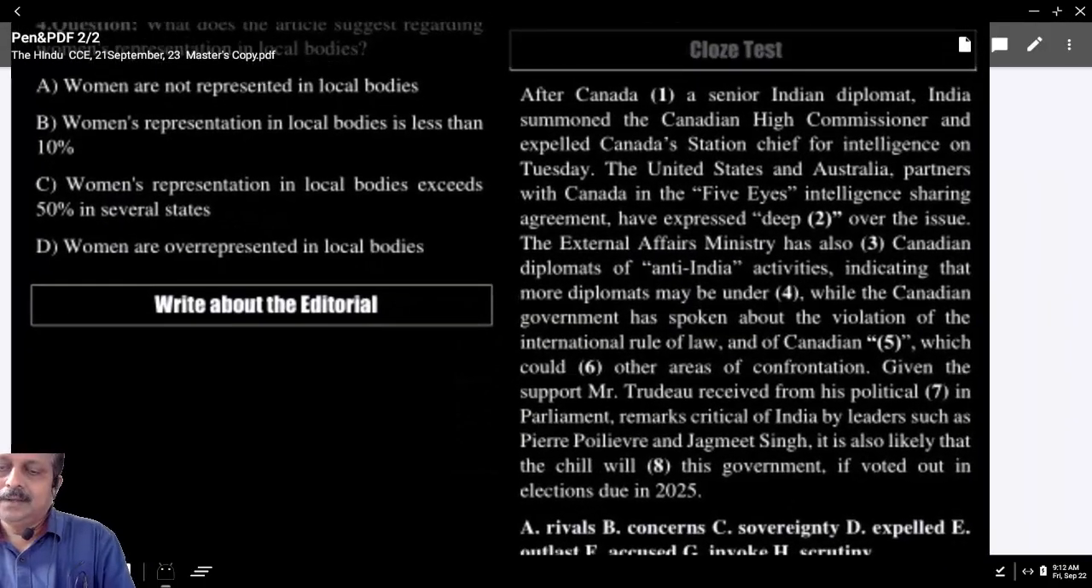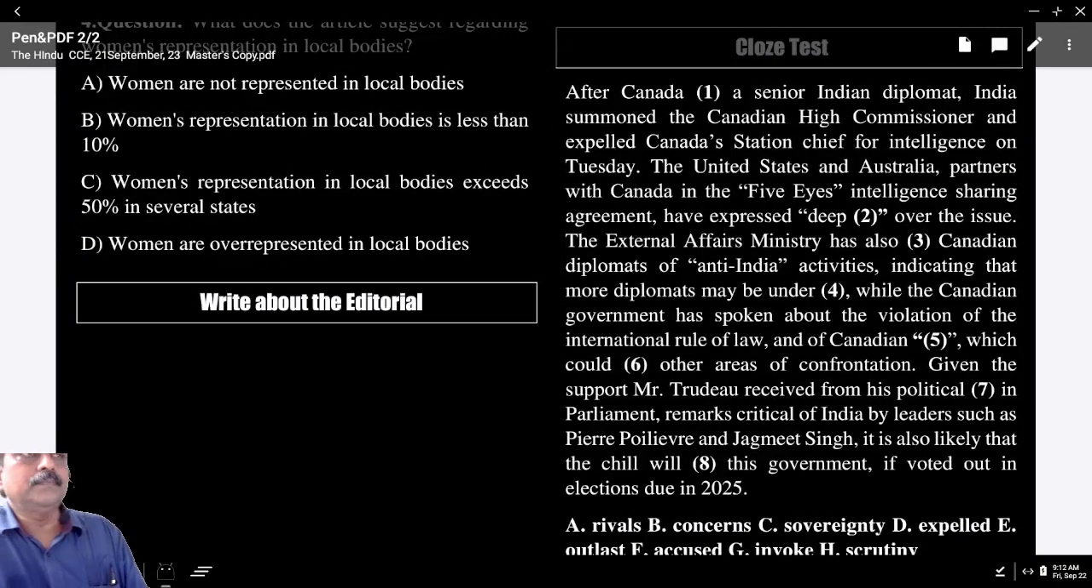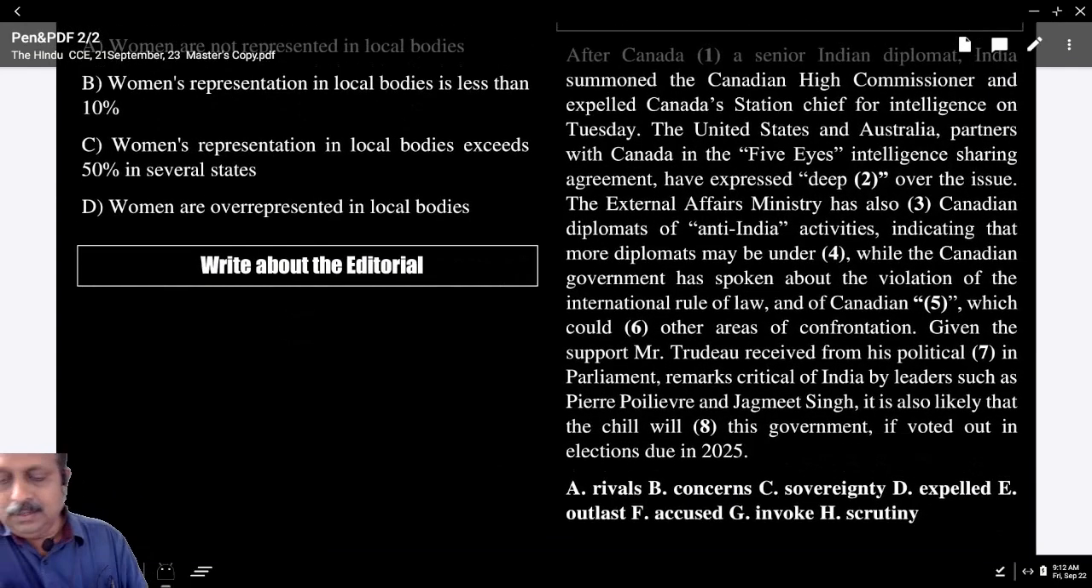Anyhow, after Canada, what? Here you have to, I don't recommend using grammar knowledge. Basically, when you go through the passage or paragraph, you should understand what it is about. That's what precisely I call contextual awareness.